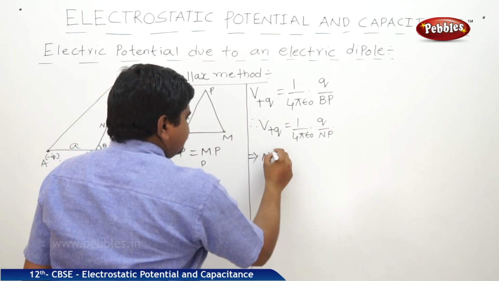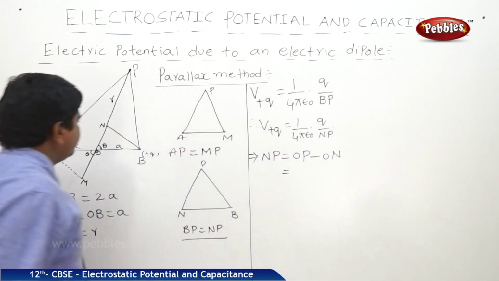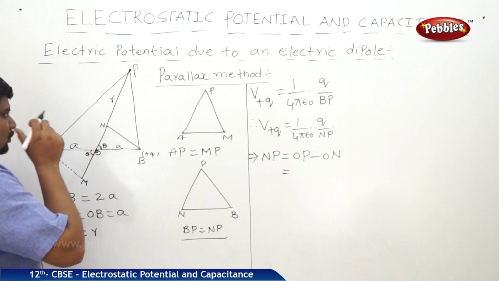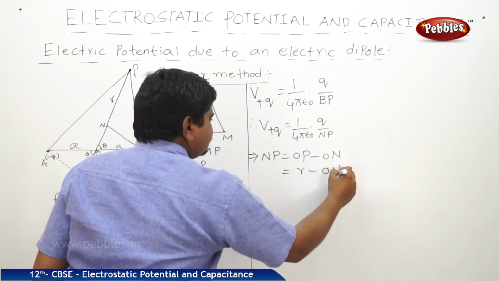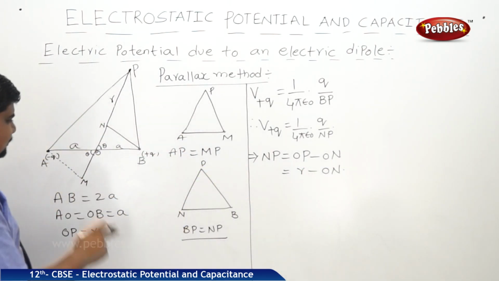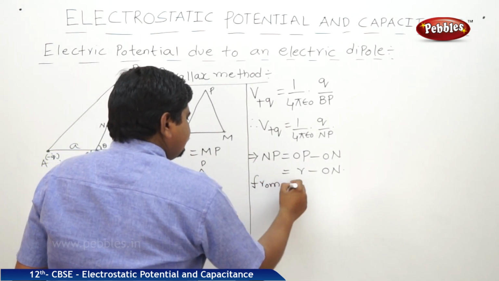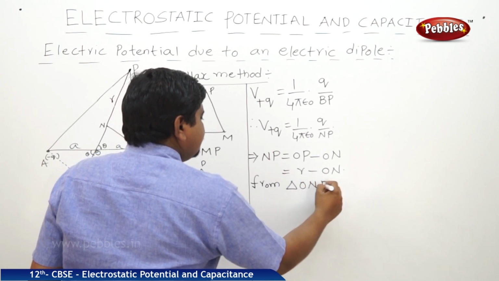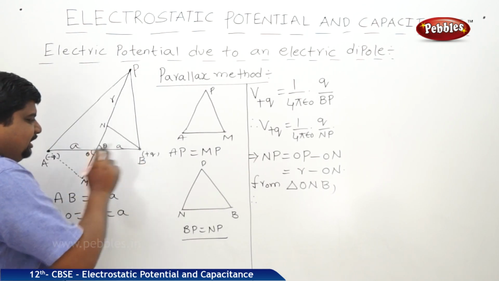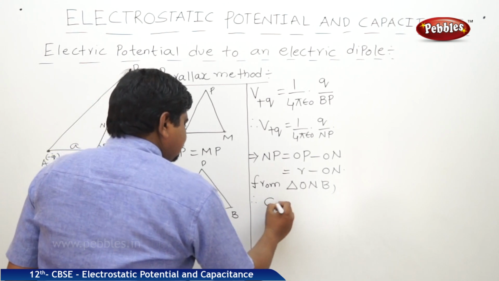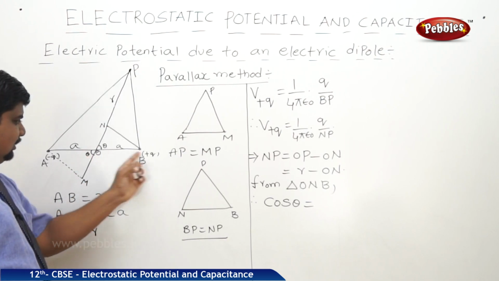Therefore, NP is equal to OP minus ON. Now, OP is equal to r. Therefore, r minus ON. But what is ON? For that purpose, now I am taking the triangle ONB. From triangle ONB, see the triangle ONB. From this triangle, what is cos theta? Adjacent side ON by hypotenuse OB.